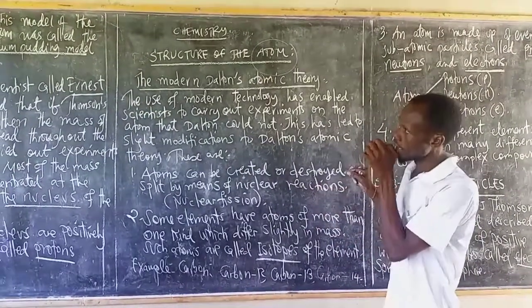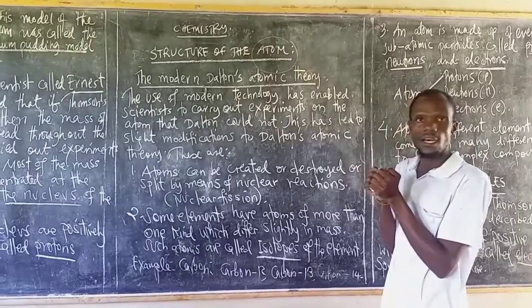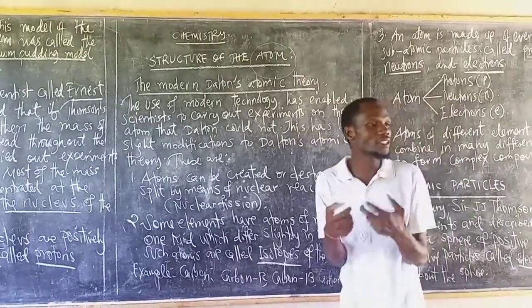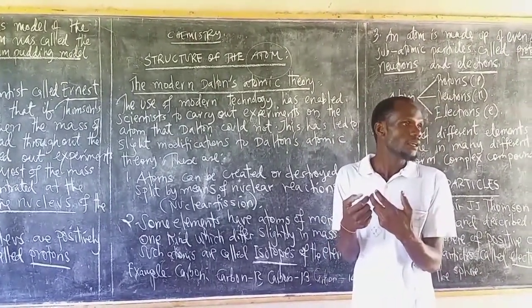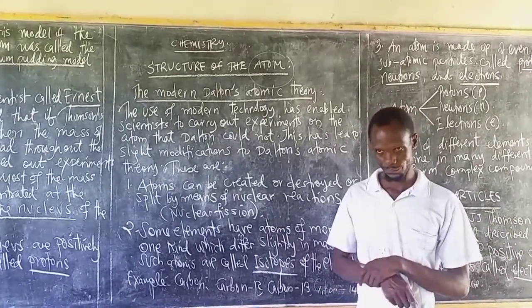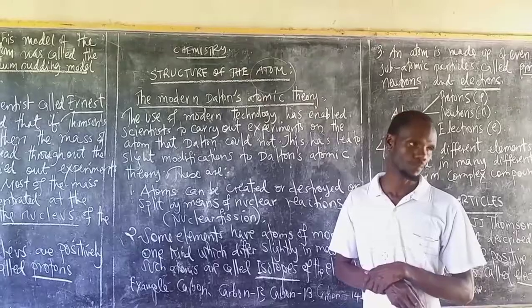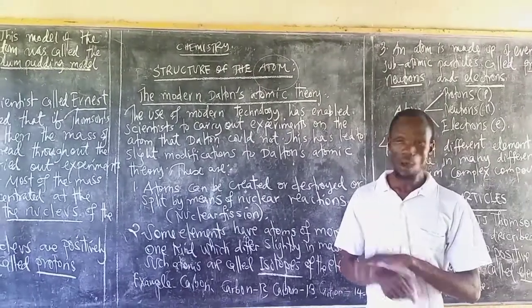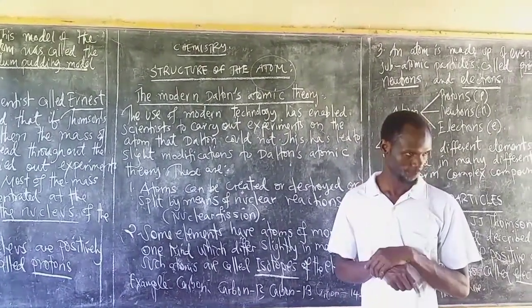As I said, Dalton never imagined that anyone would be able to see an atom. That was a problem about Dalton.